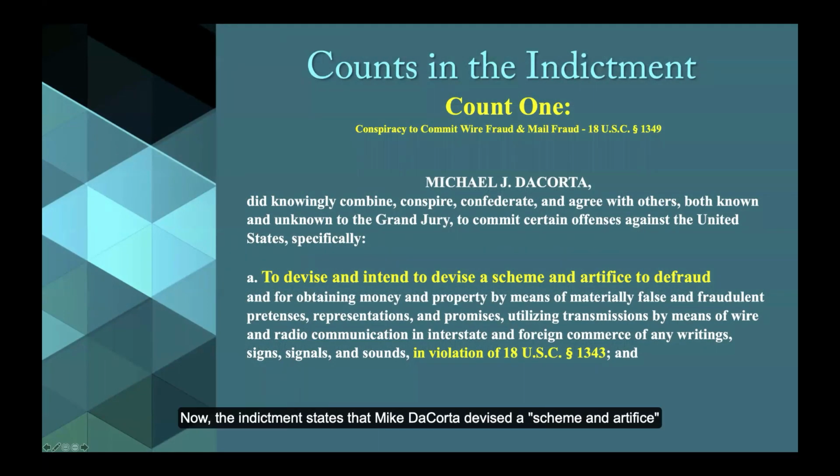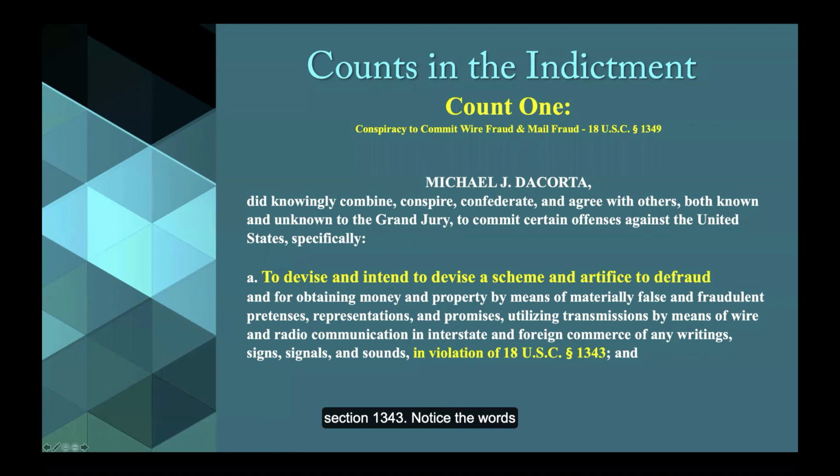Now, the indictment states that Mike DaCorta devised a scheme and artifice to defraud in violation of Section 1343. Notice the words scheme and artifice to defraud.